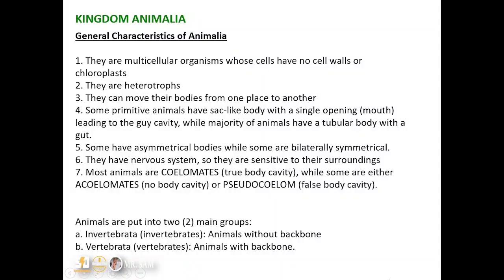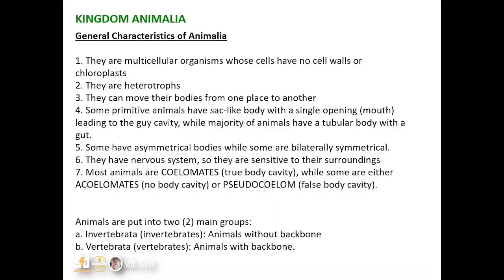Then some animals have asymmetrical bodies, while some are bilaterally symmetrical. With asymmetrical bodies, you cannot get two equal identical halves by cutting in any plane. While with bilateral symmetry, you can cut in a particular plane and you will get identical halves.